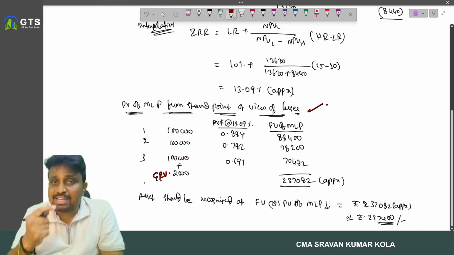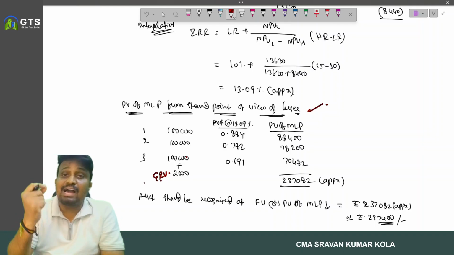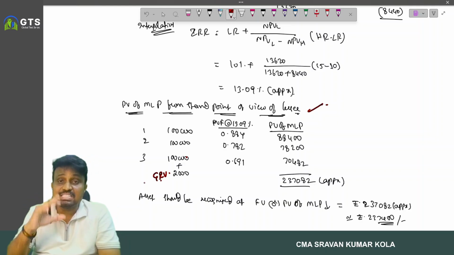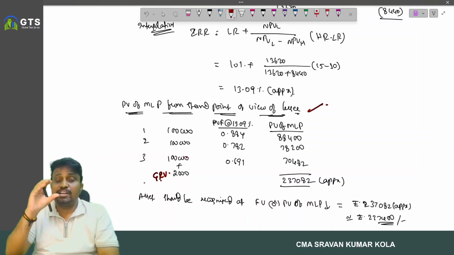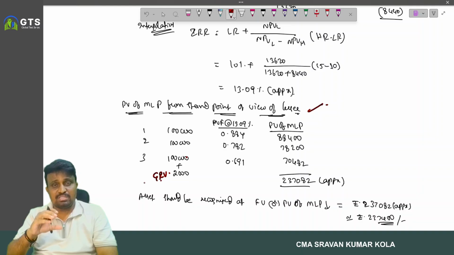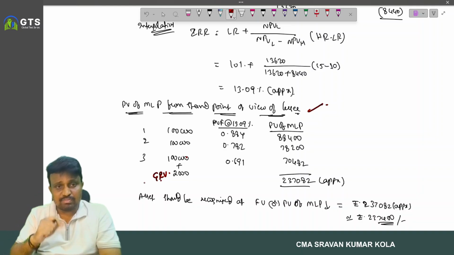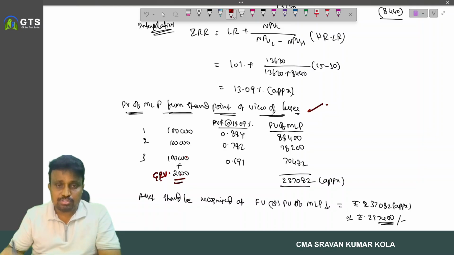So remember, while calculating the borrowing rate, the guaranteed residual value we have to consider from the point of view of the lessor. But in case of calculating present value of minimum lease payment for the accounting of an asset, we have to consider the standpoint of the lessee. So here the lessee-related guaranteed residual value is 2,000 only.